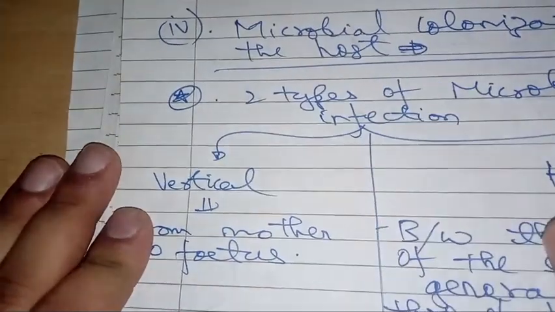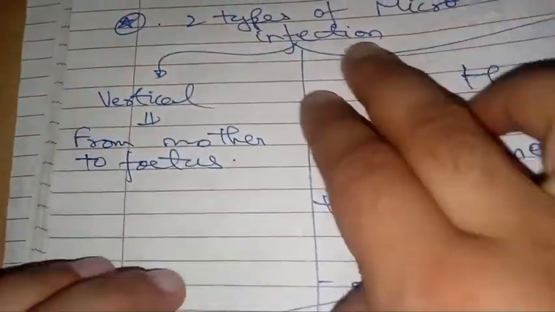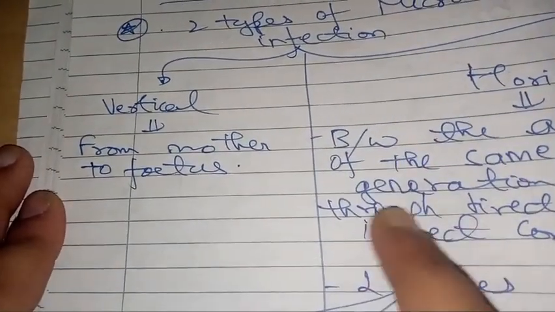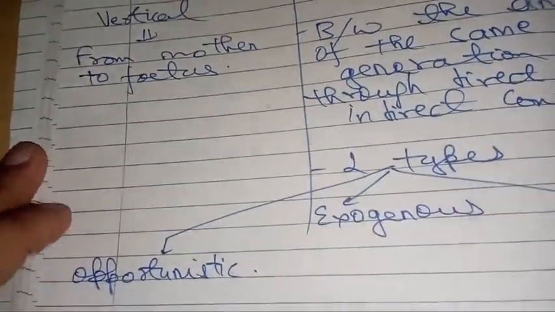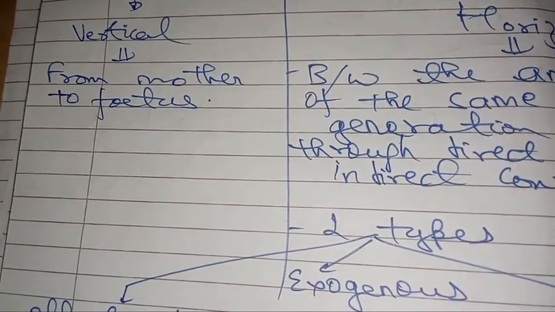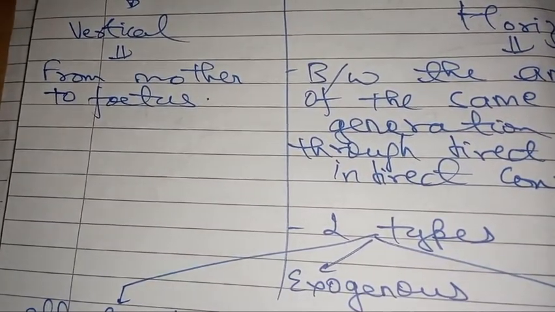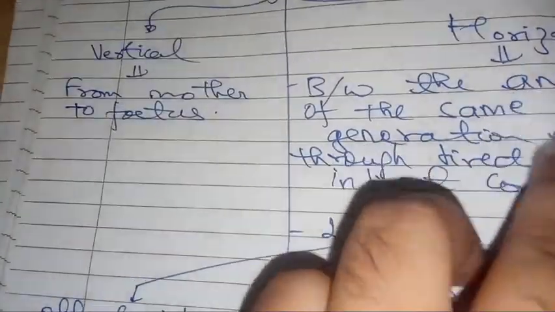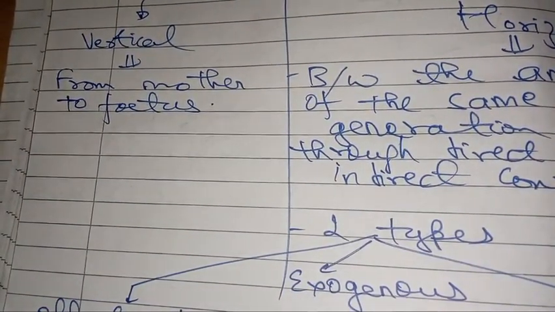And last is microbial colonization of host, that is the fourth agent determinant. There are two types of microbial transmission, vertical and horizontal. Vertical is from mother to fetus; horizontal is between animals of the same generation, either through direct or indirect contact. What is the meaning of vertical transmission? The microbe is transferred from one generation to another with the help of the placenta, that is through birth. Horizontal is within the same generation, and that can be direct, indirect, opportunistic, endogenous or exogenous.